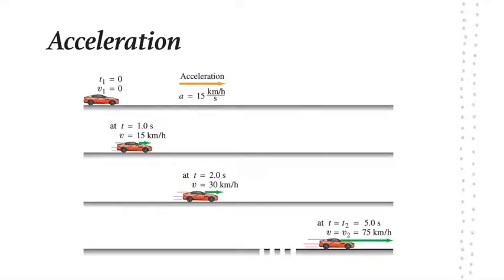So here we can see a car starting at time 0 with velocity 0, accelerating at 15 kilometers per hour per second. This means that its velocity is changing by 15 kilometers per hour every second that goes by. So after 1 second, the velocity is 15. After 2 seconds, the velocity is 30. After 5 seconds, the velocity is 75. After 6 seconds, the velocity is 90 kilometers per hour, and so on and so forth.